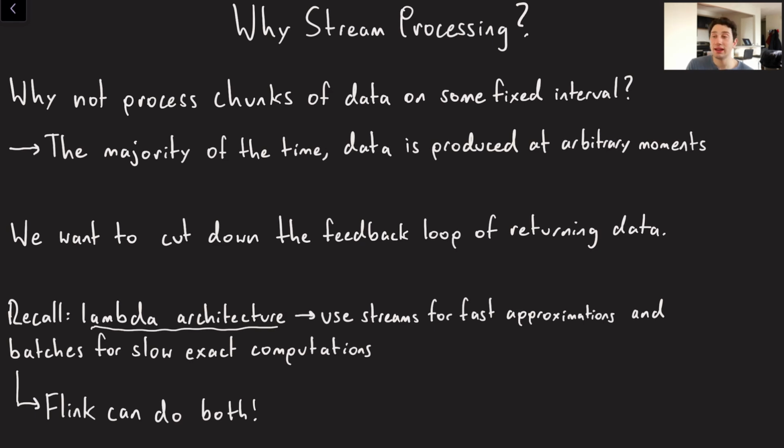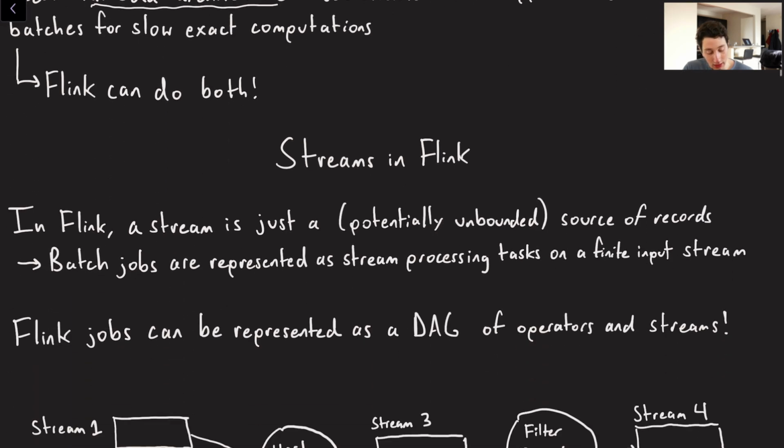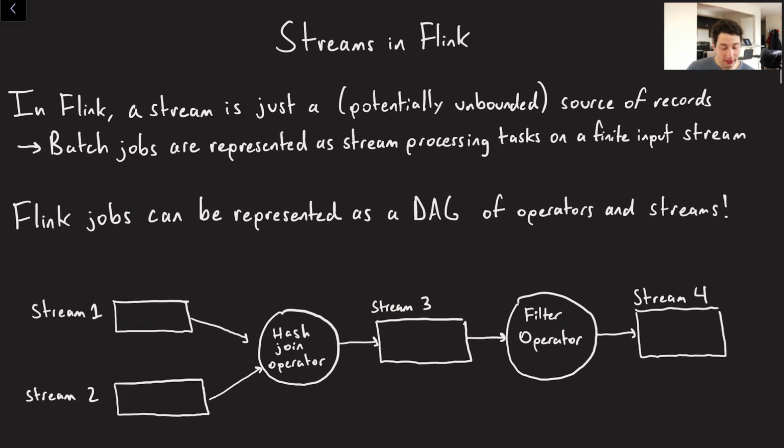Ideally, your stream processing can calculate the results themselves, but if for whatever reason there's just too much of a load to do so, Flink is going to allow you to run both stream processing jobs as well as batch jobs. So I guess you can do this with Flink just on one system without having to recreate the entire thing. Cool. Streams in Flink.